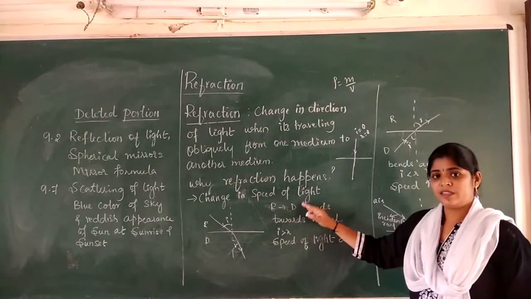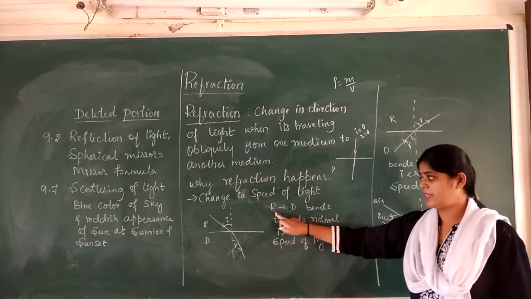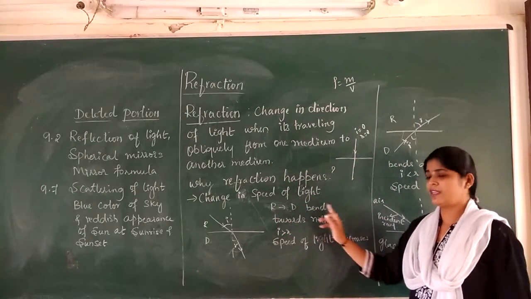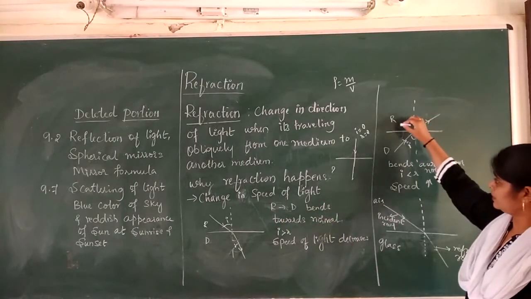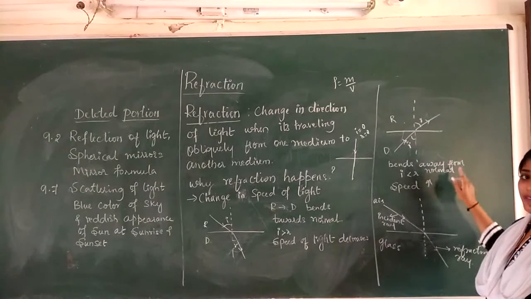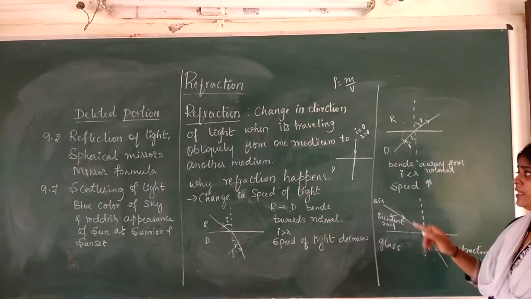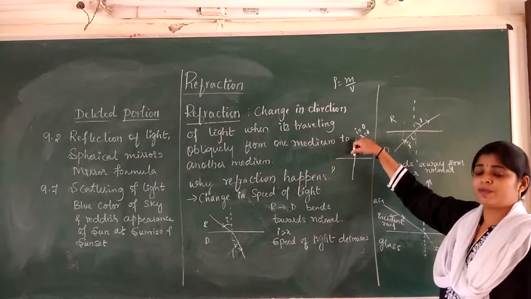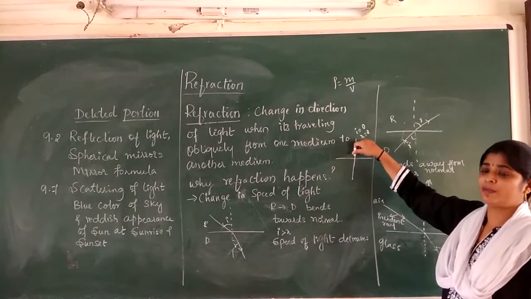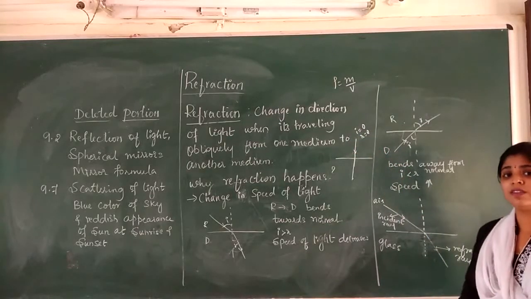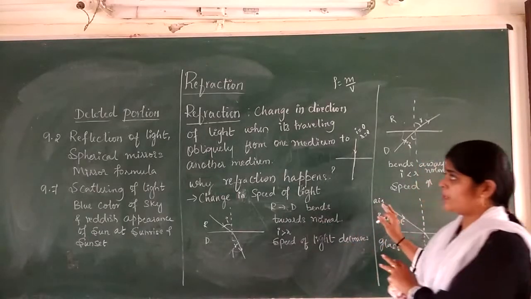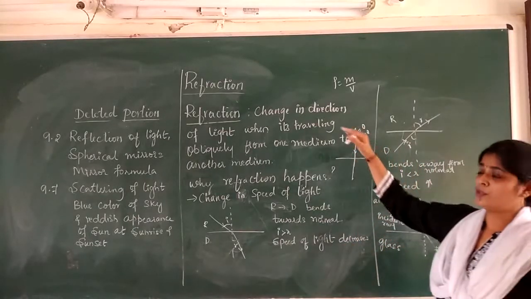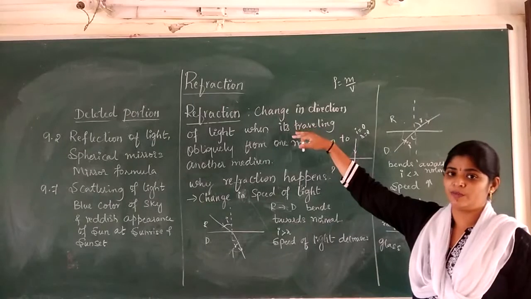The first point is clear. In the first case, we have seen that when the ray is traveling from rarer to denser, it bends towards the normal. When it travels from denser to rarer, it bends away from the normal. If the incident ray is traveling along the normal, then refraction does not occur. These are some points which we have learned to understand the refraction phenomenon.